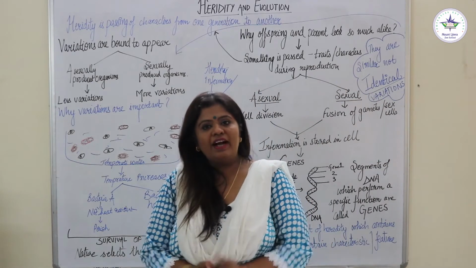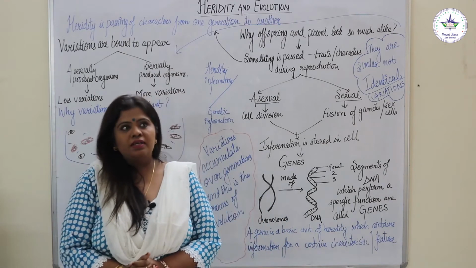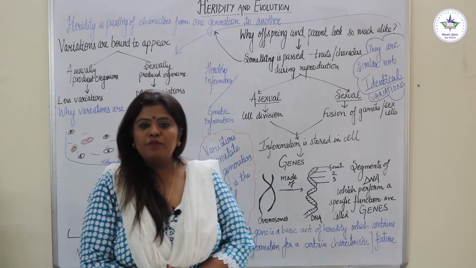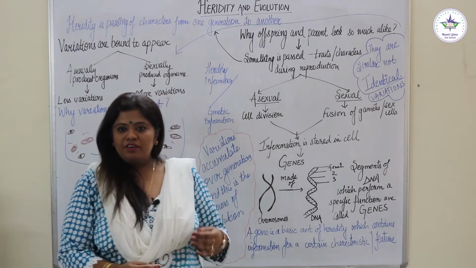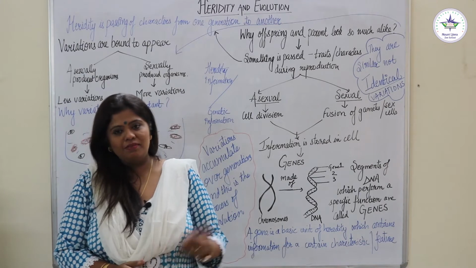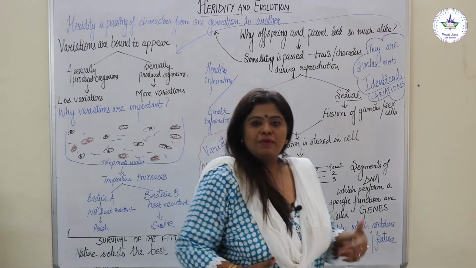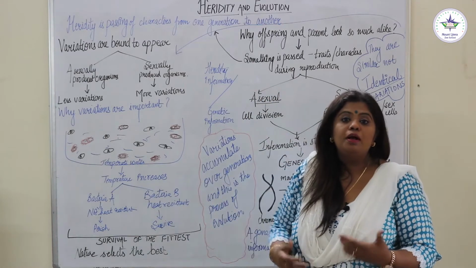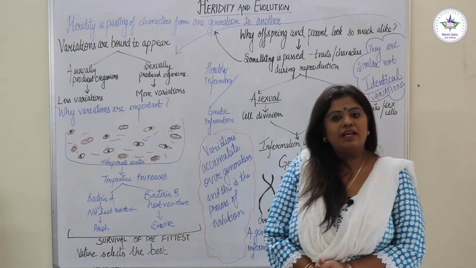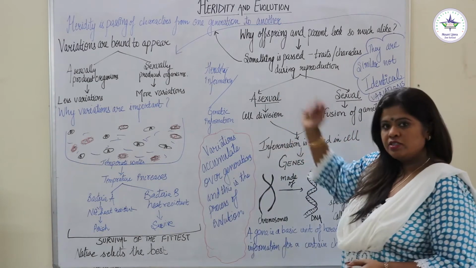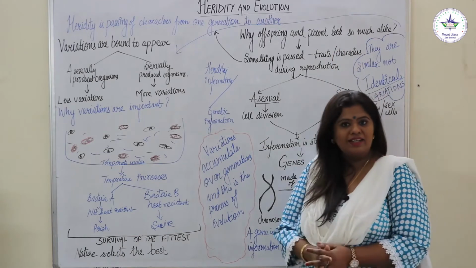Before defining heredity, I would like all of you to think about a situation when somebody complimented you or said that your eyes look like your father's, your hair looks like your mother's, you have the height of your grandfather. There are certain features that people associate with your parents or grandparents. So why is it like this? That's the very first question I have written on the board. Why do offspring and parent look so much alike?